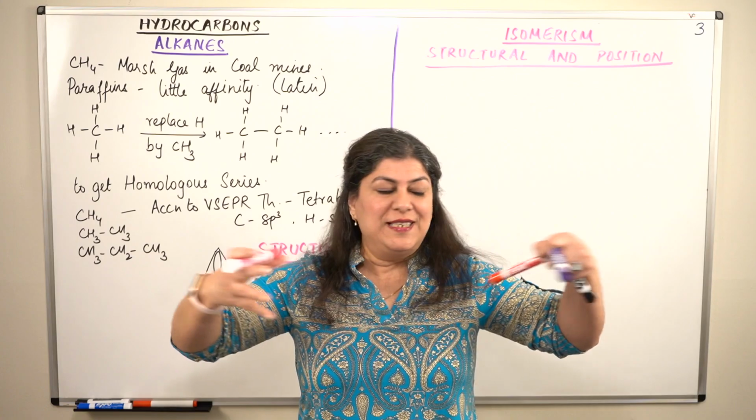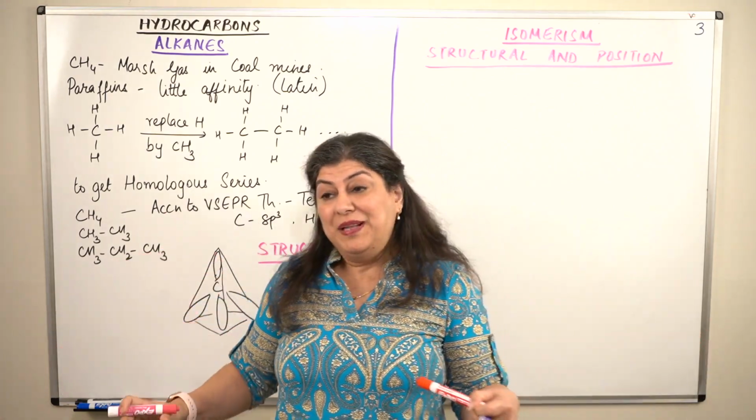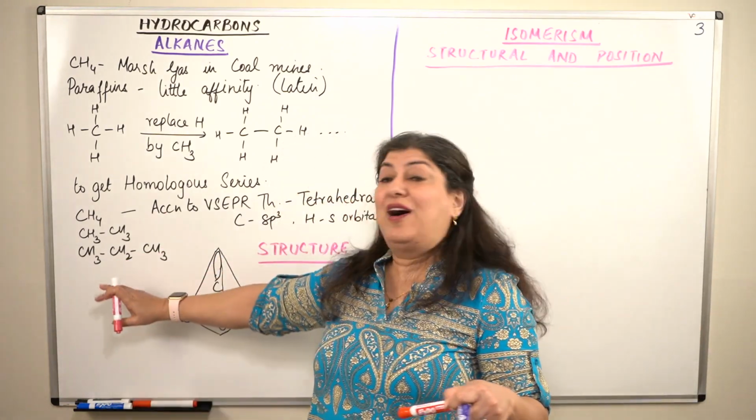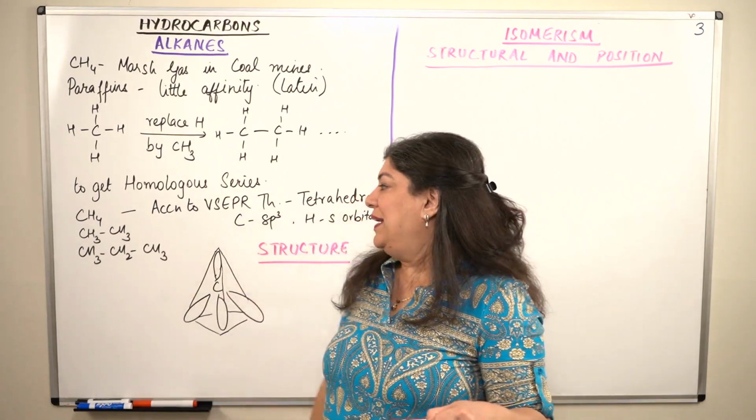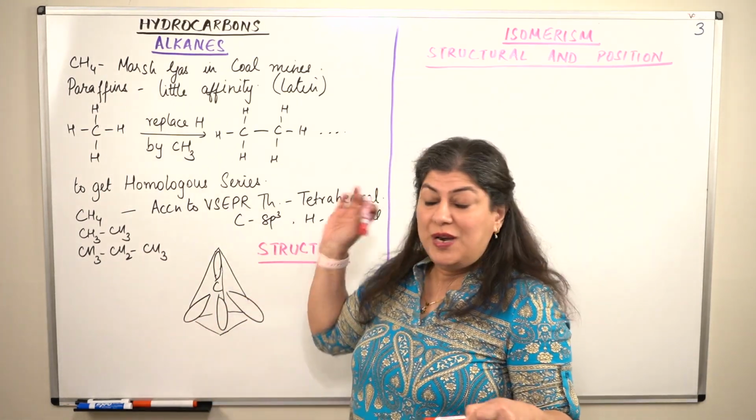And then you could rotate it and it becomes symmetrical. But then there is a variety that is possible after the 3rd member, which we'll understand now when we do isomerism.